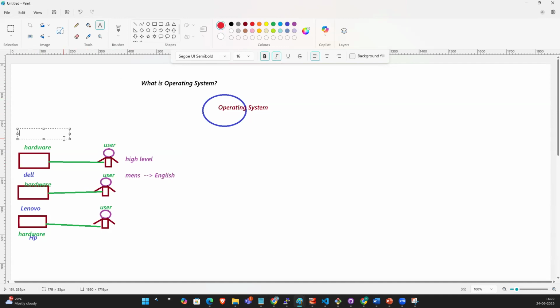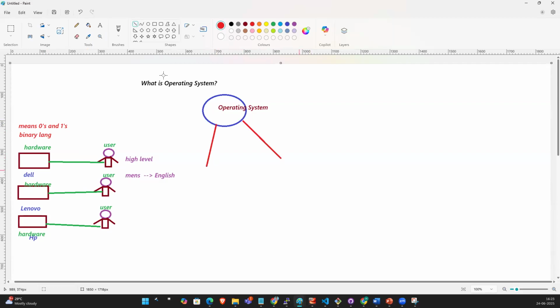Hardware knows which language? Binary language. Binary means two: zeros and ones, right? So hardware knows binary. For example, this is the operating system, this is the hardware, and this is the user.